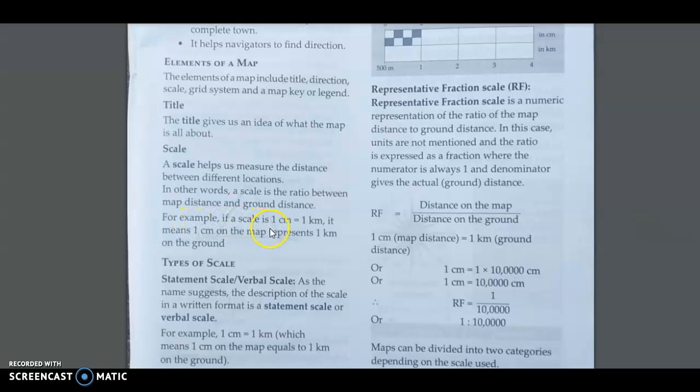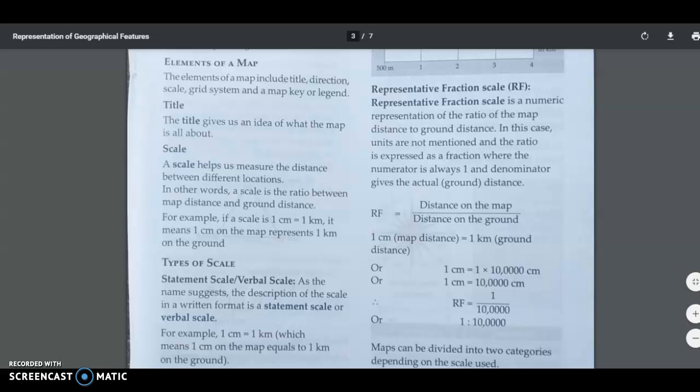If a scale is 1 centimeter is equal to 1 kilometer, it means 1 centimeter on the map represents 1 kilometer on the ground. I hope I made it clear. So if it says 100 centimeters on the map, then how many kilometers will we cover on the ground? 100 kilometers. Let us see now the different types of scales.